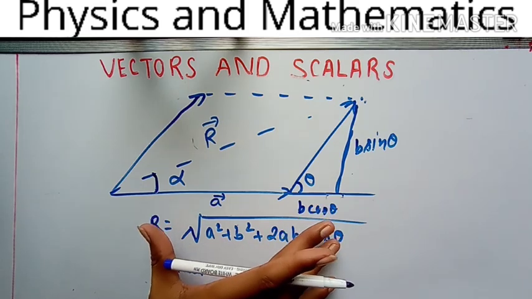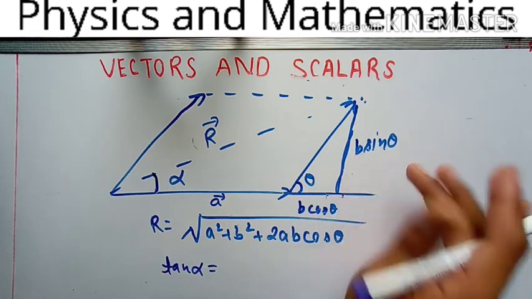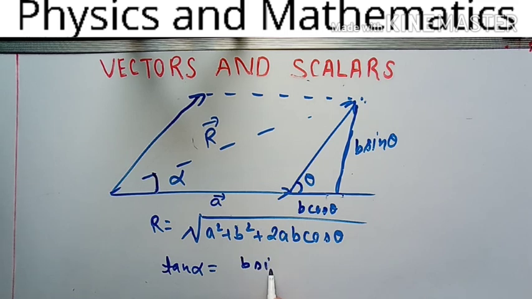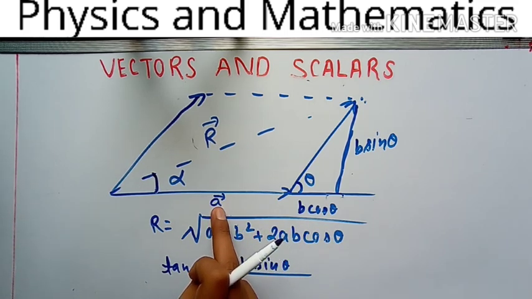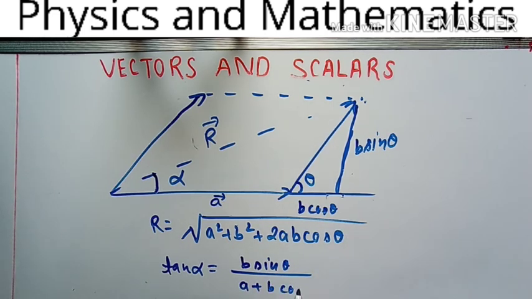Clearly you can understand it. Perpendicular is what? B sin theta. Very good, B sin theta upon A plus B cos theta. Now you have calculated the magnitude as well as direction. This is the direction and this is the magnitude.